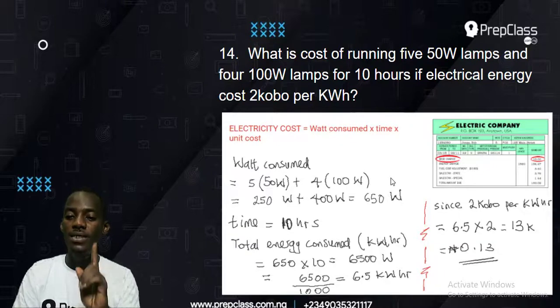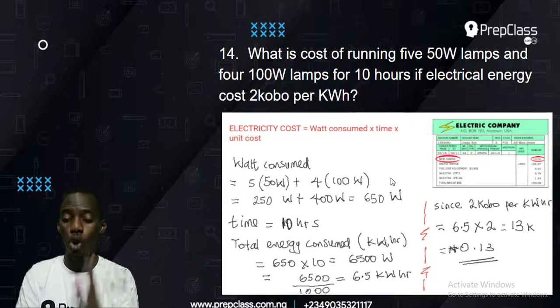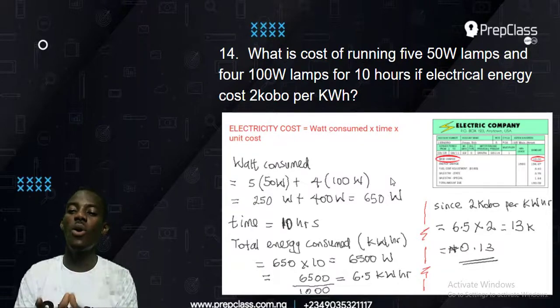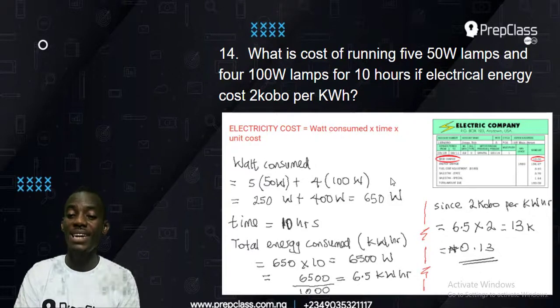Now it remains the unit cost. The unit cost in the question is 2 kobo. So 6.5 times 2 gives me 13 kobo. But to get naira, you have to divide kobo by 100, since 100 kobo make 1 naira. So 13 kobo divided by 100 will give you 0.13 naira, and that is my answer.